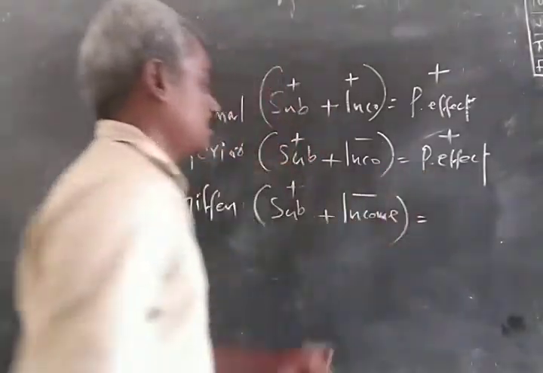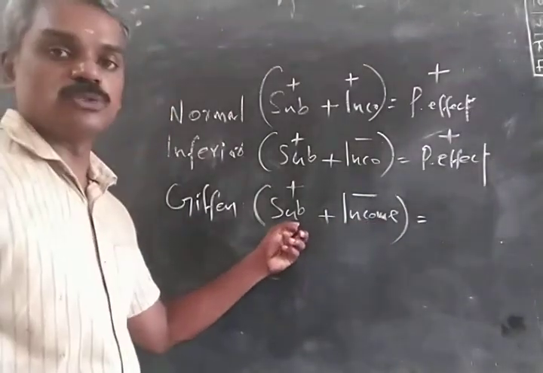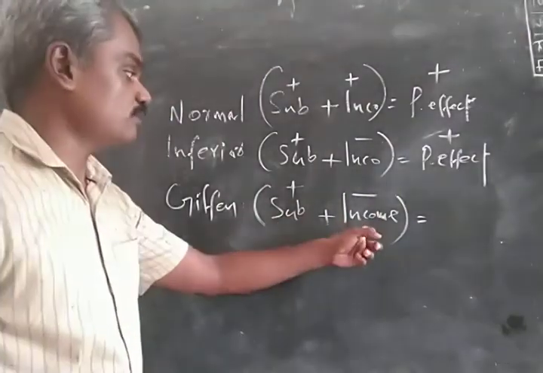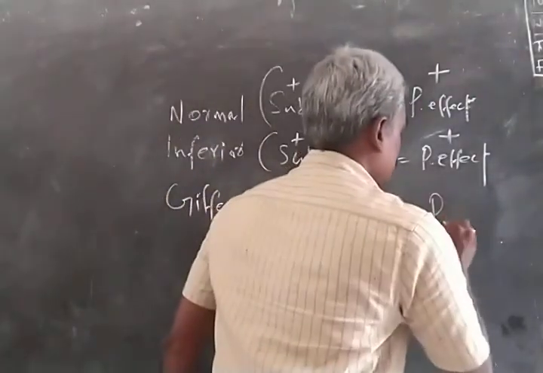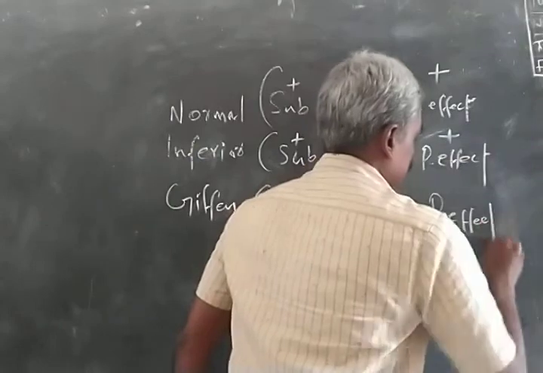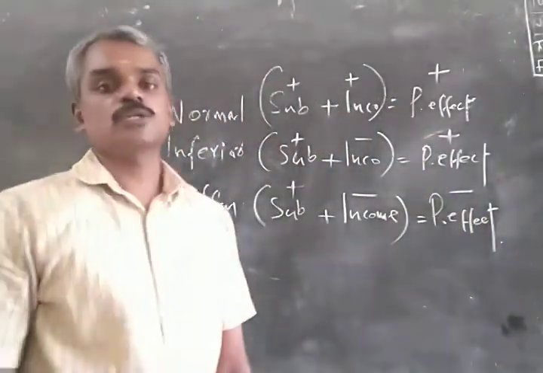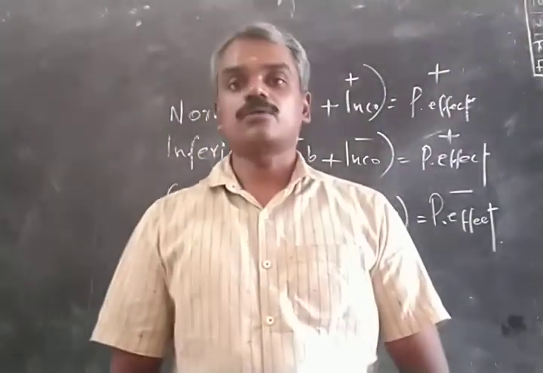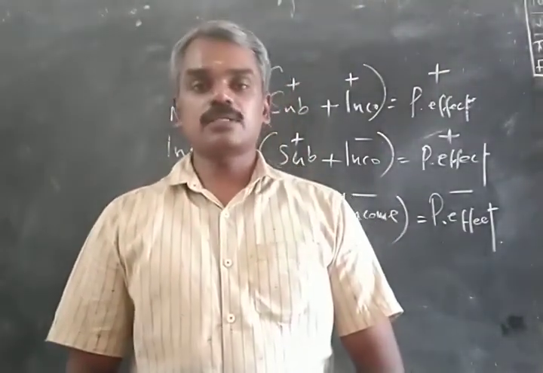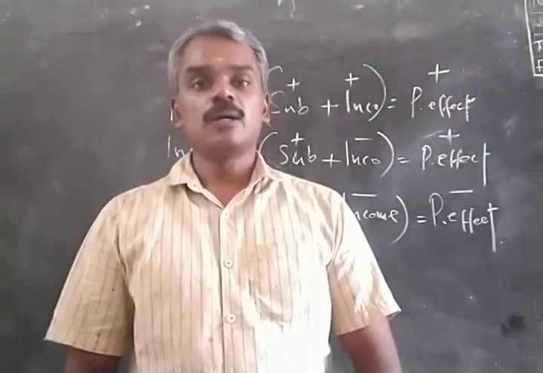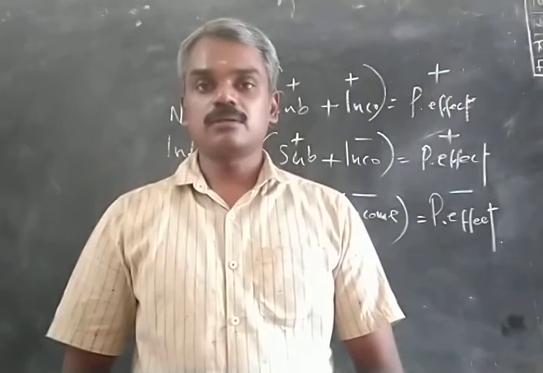But the thing is that this negative income effect is greater than the positive substitution effect, and therefore price effect is also negative. That is, when the price of the commodity falls, consumption falls, and when the price increases, consumption increases. Such types of commodities are called Giffen commodities or Giffen goods.